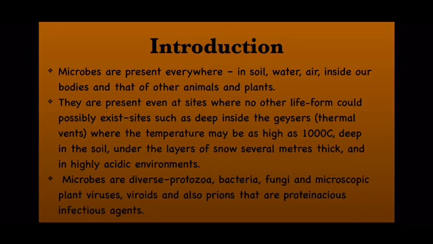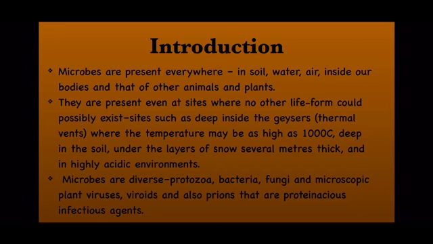Now microbes are classified into protozoa, bacteria, fungi, viruses, viroids and prions. You are all familiar with protozoa, bacteria, fungi and viruses, but two new terms, viroids and prions, are there. So I'll tell you what viroids and prions are. First of all, viroids. Children, viroids are the smallest infectious pathogens and they are composed of single-stranded circular RNA without a protein coat.